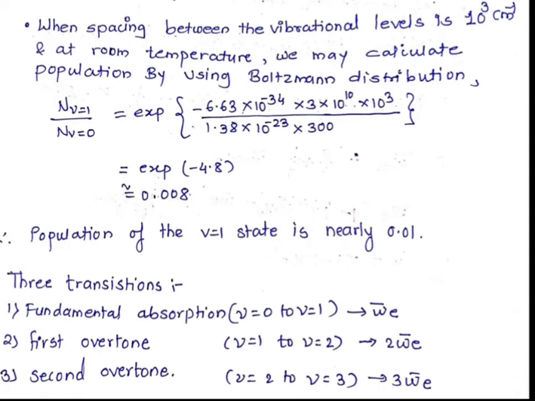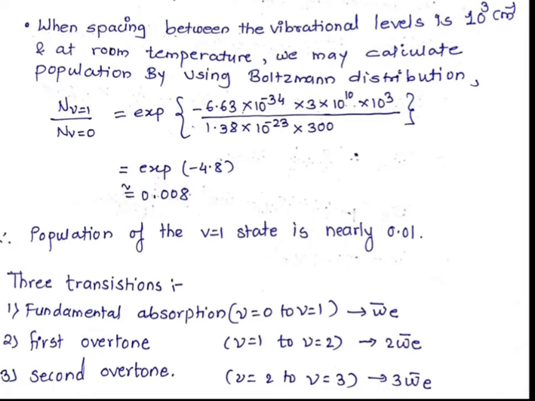N V equal to 1 divided by N V equal to 0 is equal to exponential of minus 6.63 into 10⁻³⁴ into 3 into 10¹⁰ into nu bar, which is given as 10³, divided by K, the Boltzmann constant, whose value is 1.38 into 10⁻²³ into 300. After calculating these values on the calculator, you will get exponential of minus 4.8.